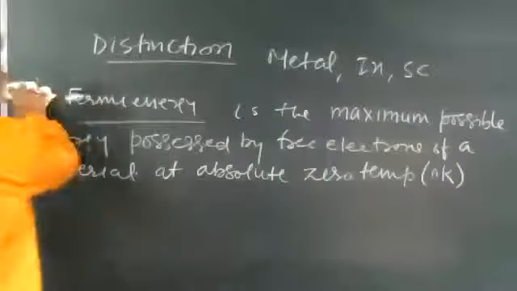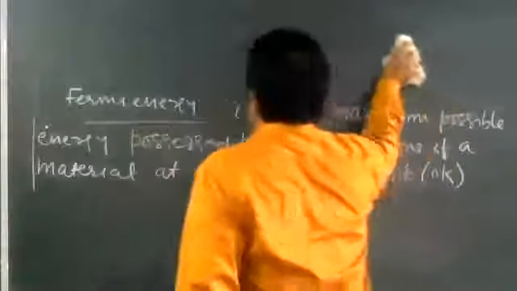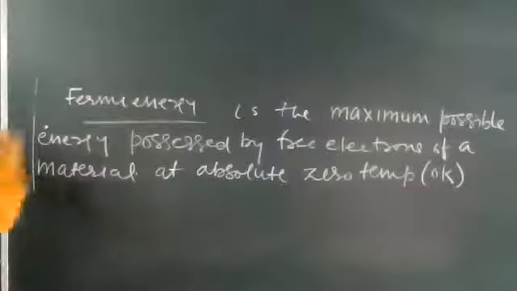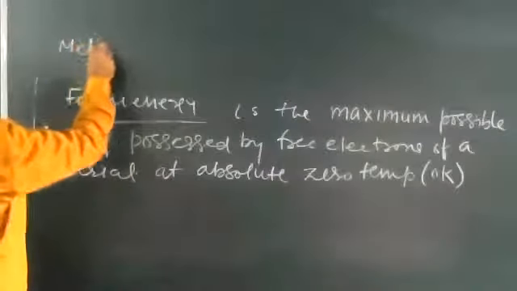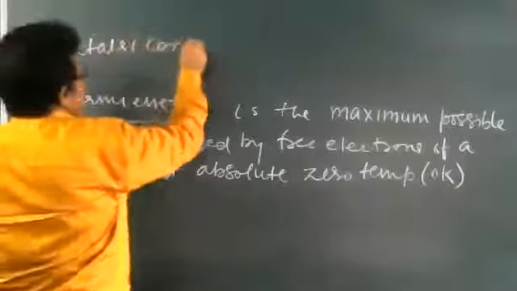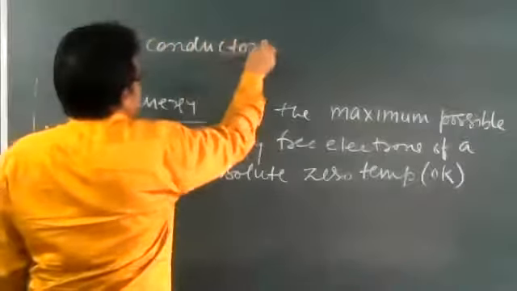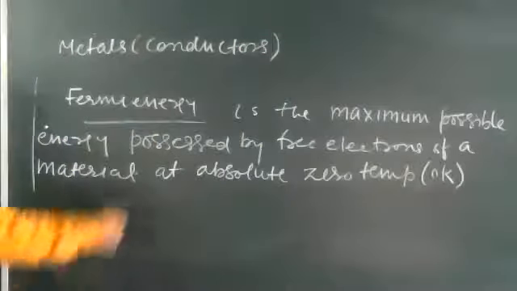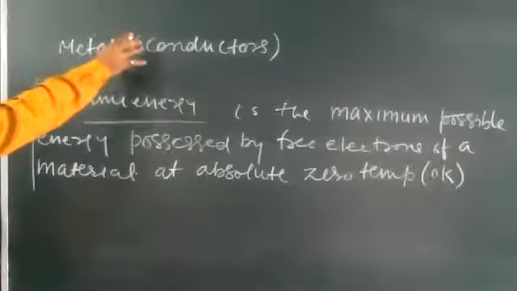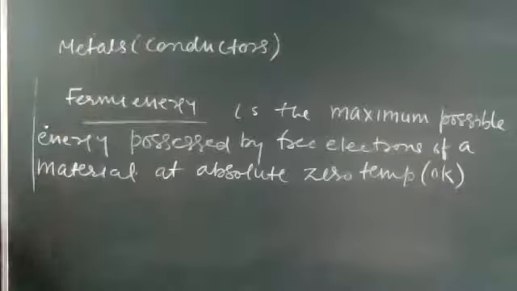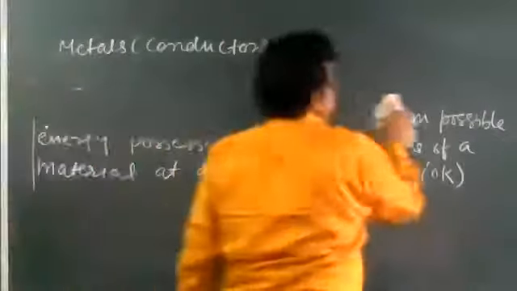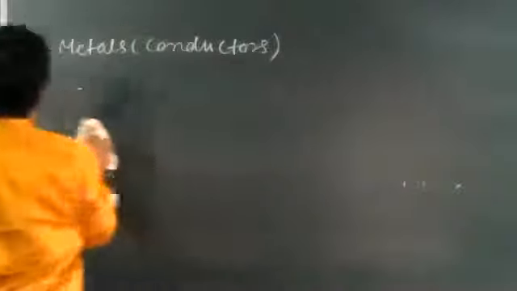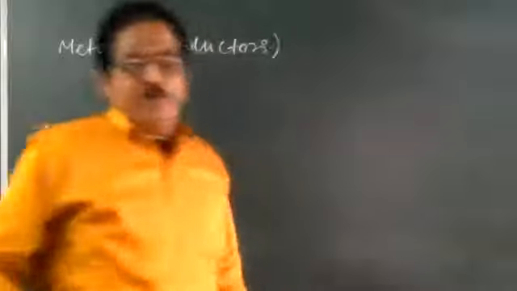Now I am going to classify here. First, what is metals? Write down what is metals, or we can say conductors. The energy band diagram for metal we are going to draw. It is either partially filled conduction band or overlap in between the valence band and conduction band.